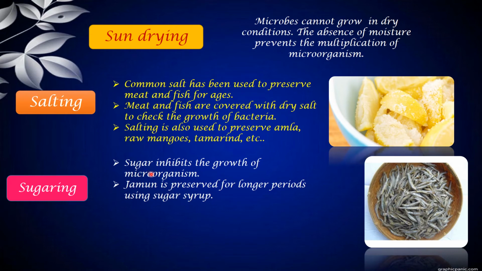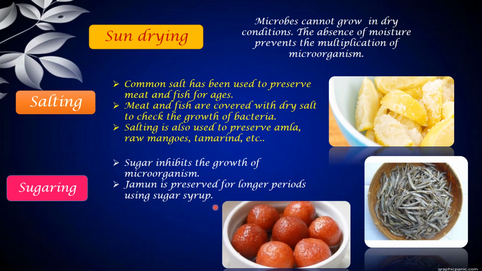How does sugar help? We might think that if we give more sugar, some microorganisms will prevail on it. No, here sugar is used as a preservative agent. Sugar inhibits the growth of microorganisms. This is the real fact behind it. Jamun is preserved for longer periods using sugar syrup. I have given one example here, like gulab jamun, but there are many other examples like jam. All these are preserved with the help of sugar, because it does not allow microorganisms, mostly bacteria, to grow.